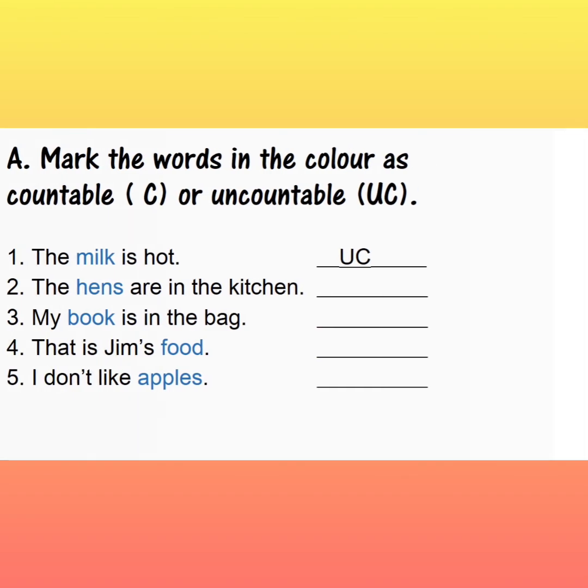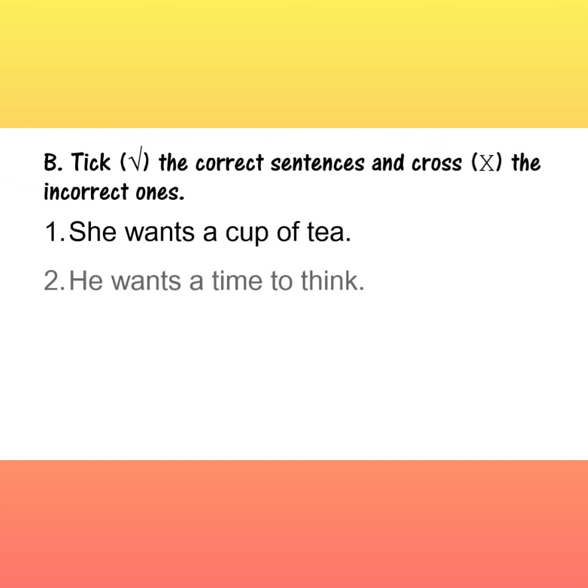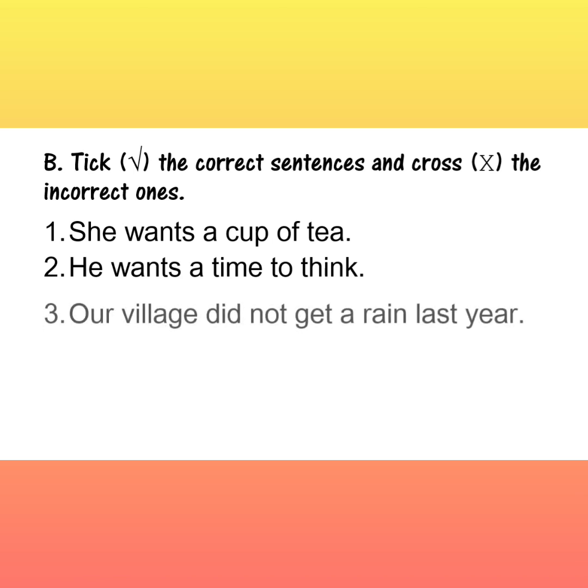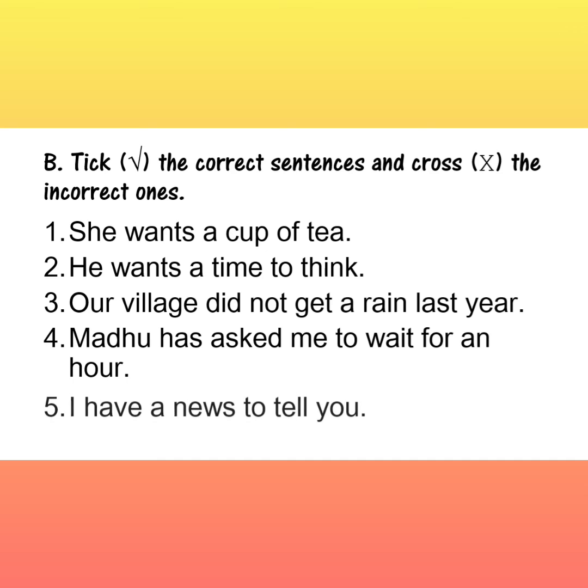Now we will move to our next exercise. Here you have to put a tick mark on the correct sentence and a cross mark for the incorrect sentence. Means in the sentence, if countable and uncountable are used in the correct way, you have to put a tick mark, and if it is not correct, then you have to put a wrong mark. Think and do it properly. Do it in the textbook itself.